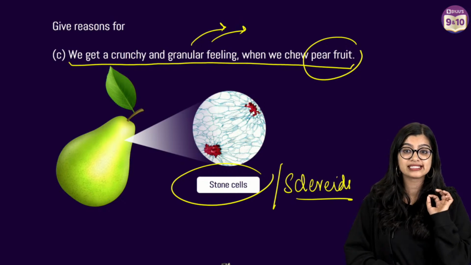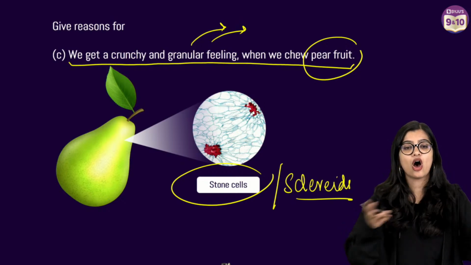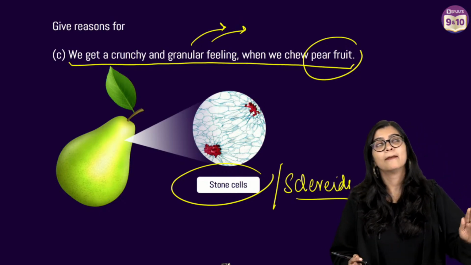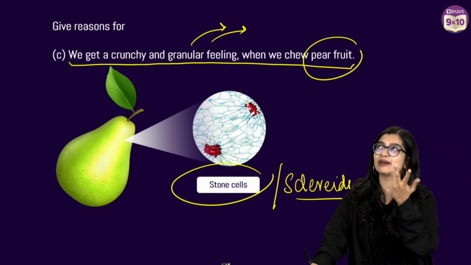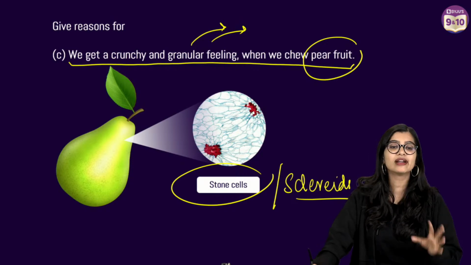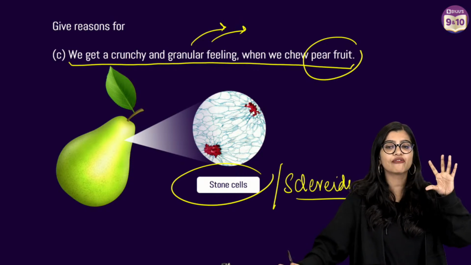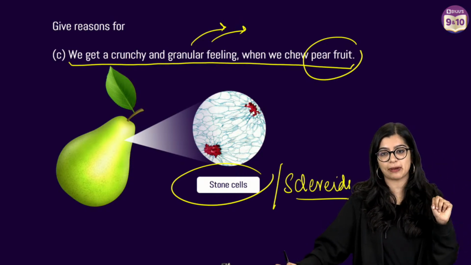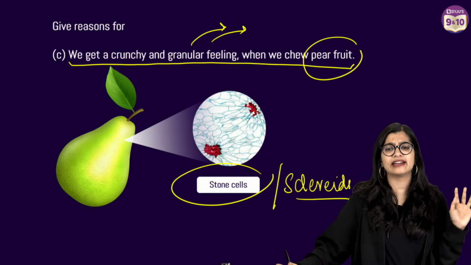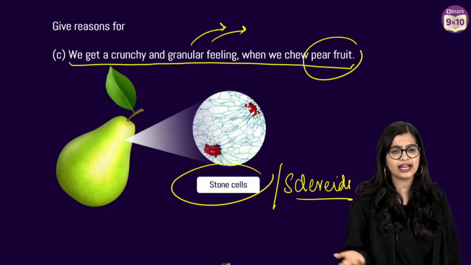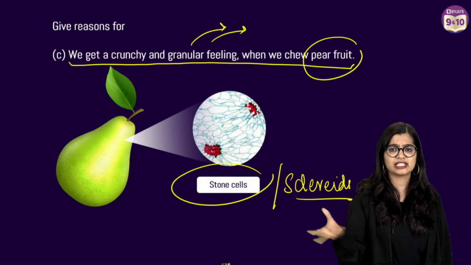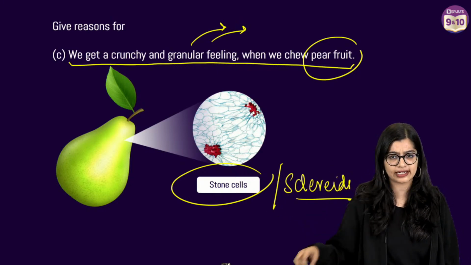You have heard the word sclereids. But now how many of you are confused between sclerenchyma and sclereids, and then something called fiber is also there? What is the difference between all of this? How many of you are truly confused with these three aspects? I thought sclerenchyma and sclereid are more or less the same thing. We assume it is the same thing, just another word for sclerenchyma.